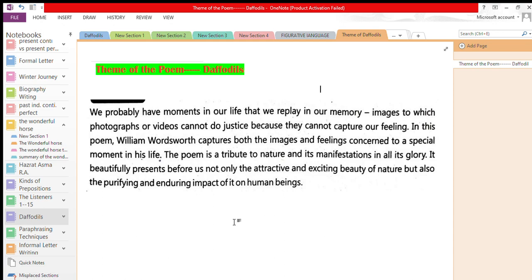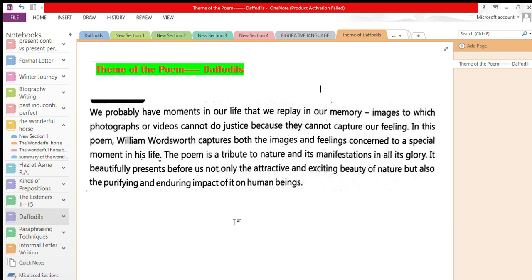It beautifully presents before us not only the attractive and exciting beauty of nature, but also the purifying or enduring impact of it on human beings. Nature deeply affects us. Its impacts are enduring, everlasting. In this poem, daffodils are the source of this impact or effect, but there are